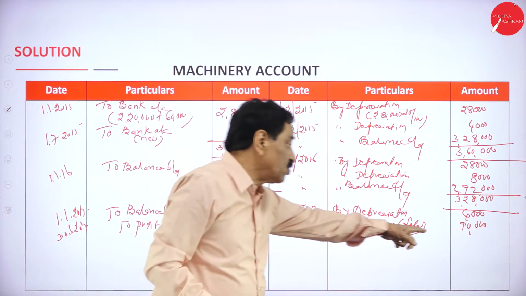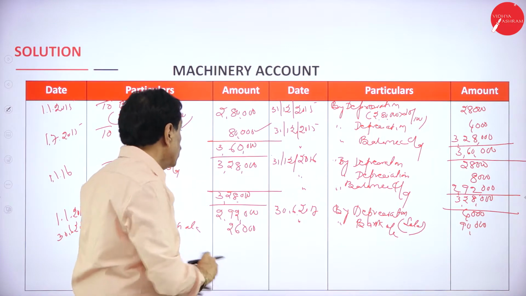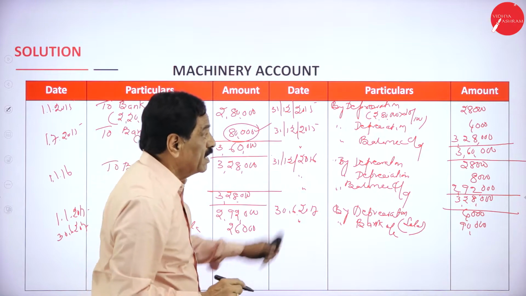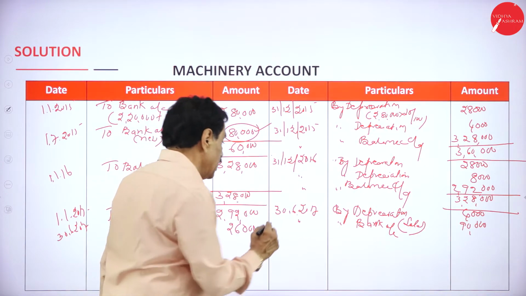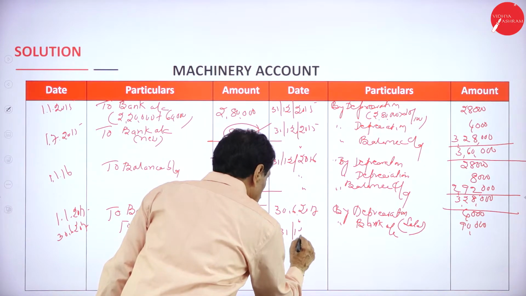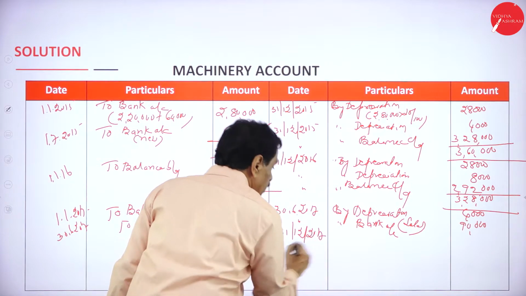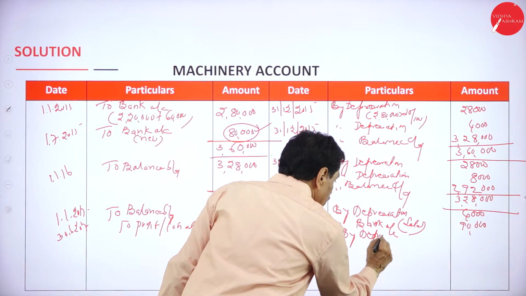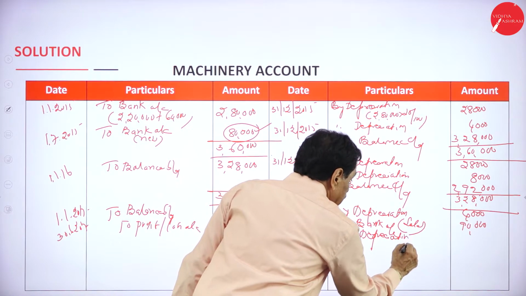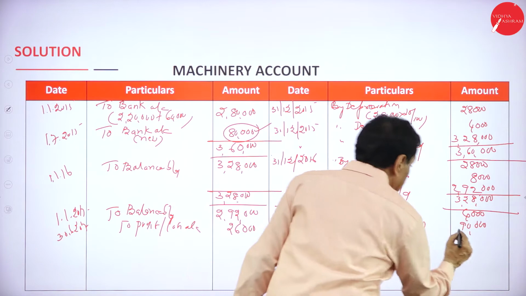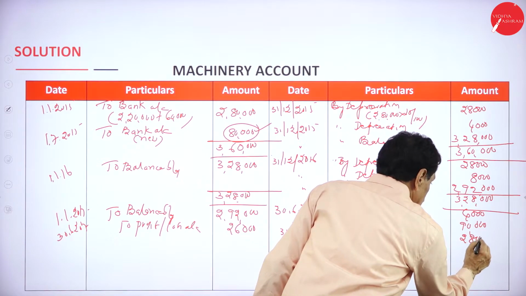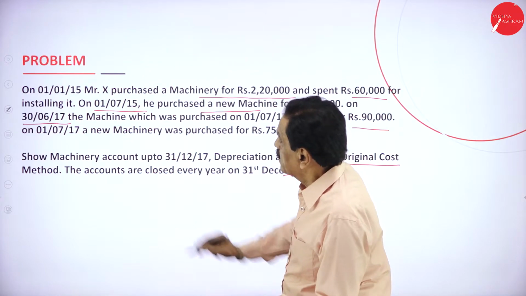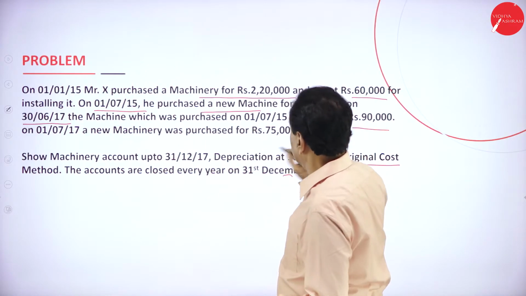Depreciation has gone 4,000, sold for 90,000. So this machinery has gone. How much is left over? 2,80,000. Every year depreciation remains constant. On 31st December 2017, by depreciation, original machinery 28,000. Has any machinery been purchased? See that, the first one is sold.